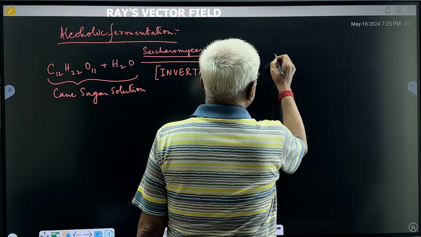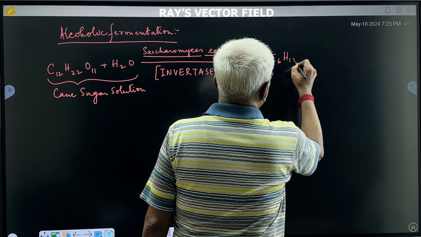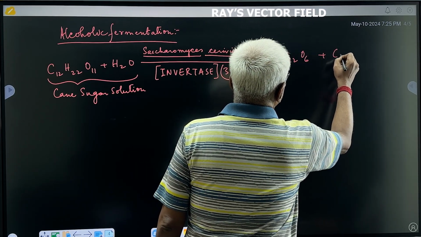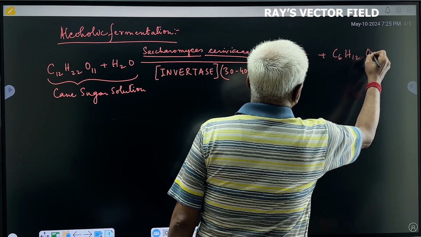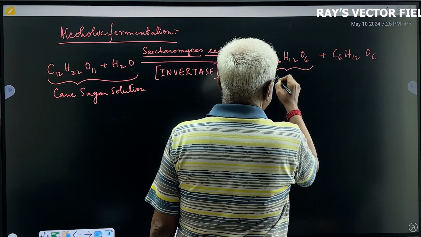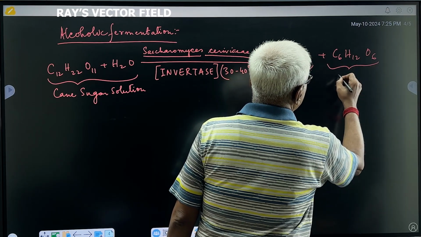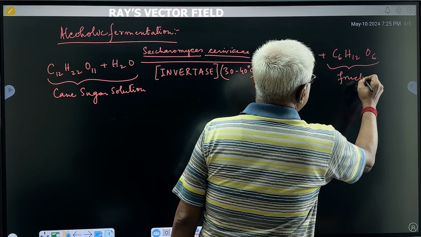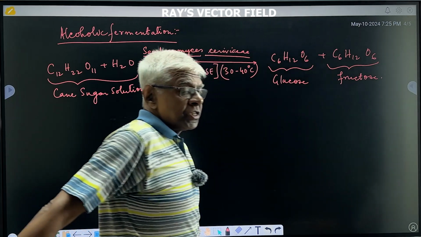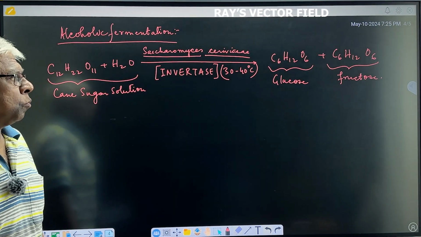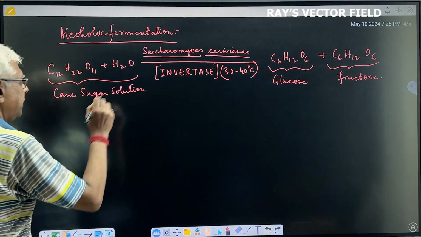And the net result is C6H12O6 plus C6H12O6. You thought it is the same thing. No, one is glucose and the other is fructose. They have the same molecular formula, but they have different structural formulas. They are formed in the first phase.